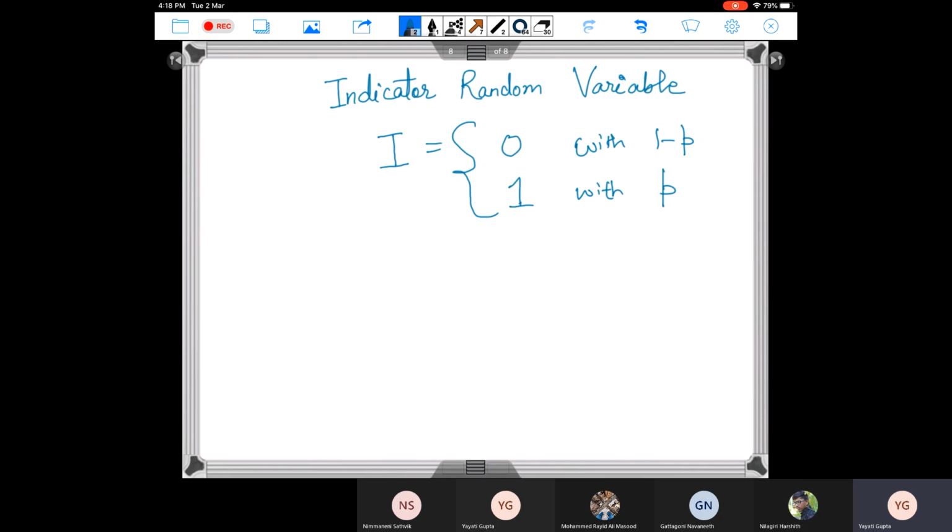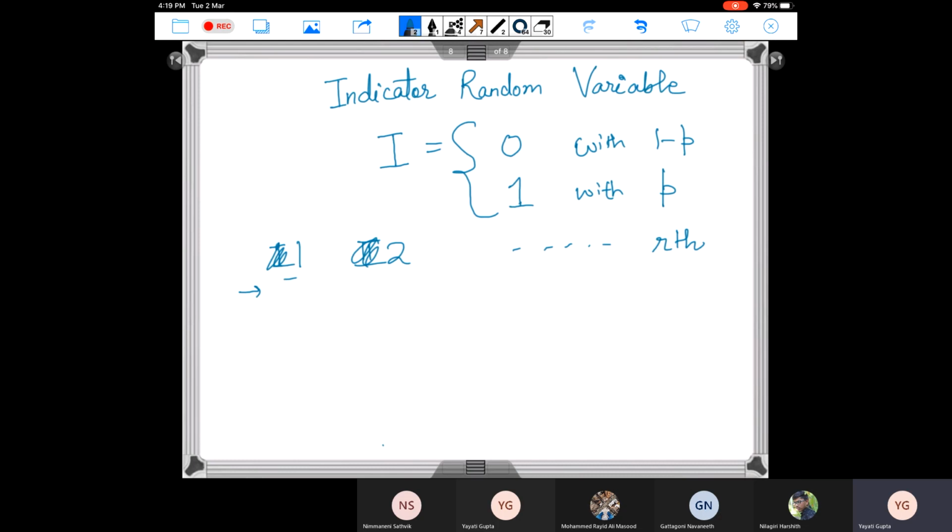That's all. And now let's apply it to our coin tossing example, where I was tossing a coin r times and I was interested to know the expected number of heads. I'm going to associate an indicator random variable with every toss. So the first toss, second toss, and so on up to the rth toss. I attach an indicator random variable with each of the tosses.